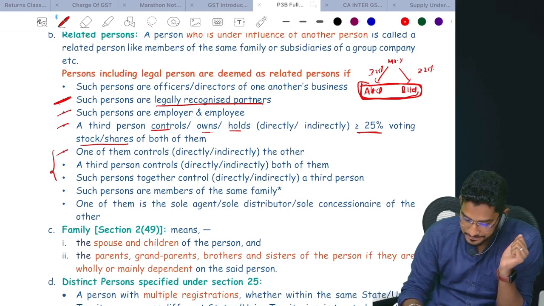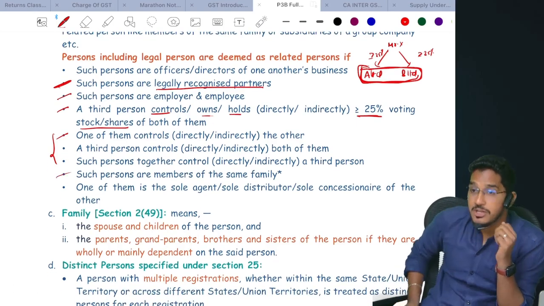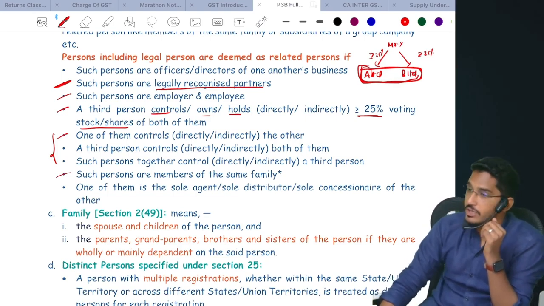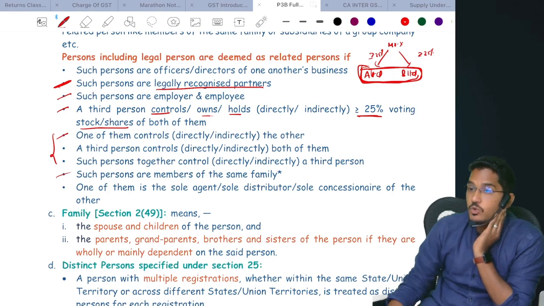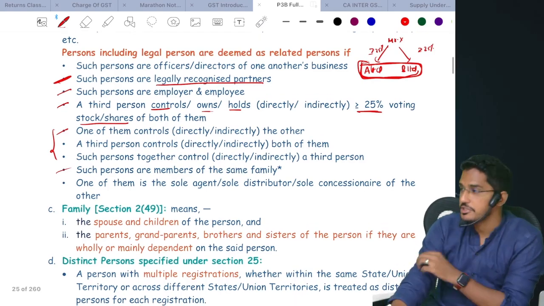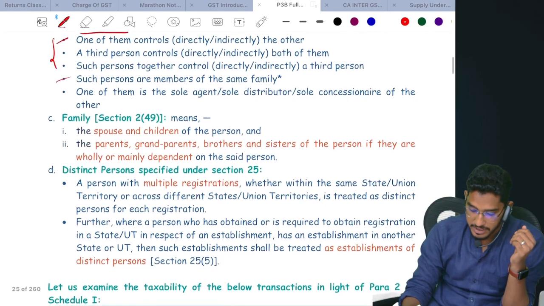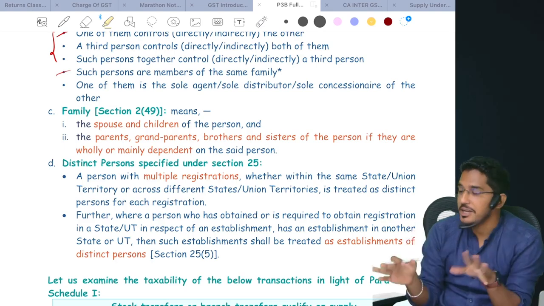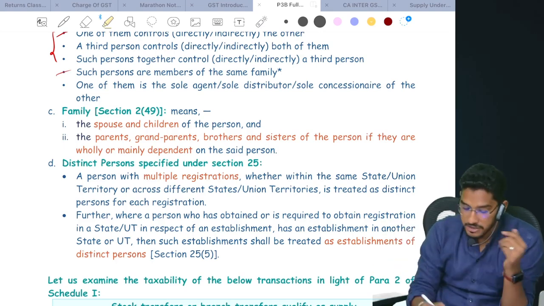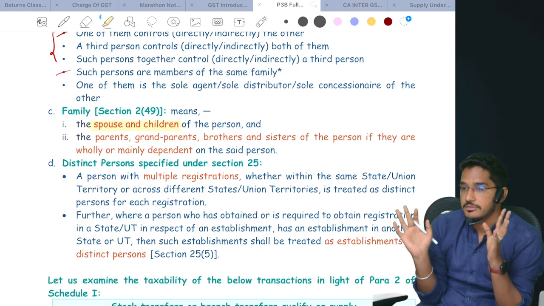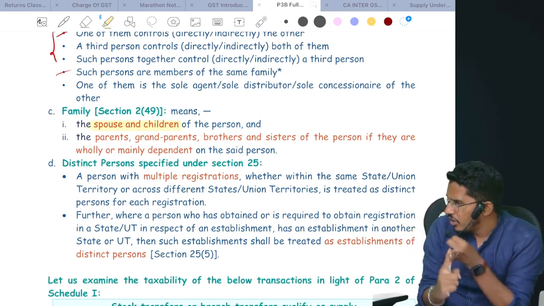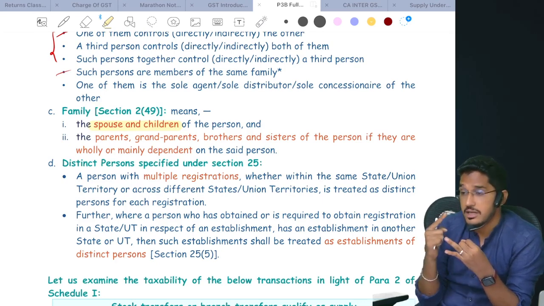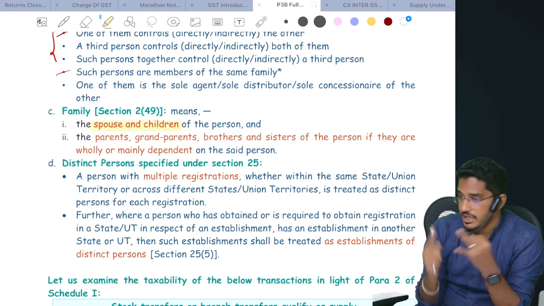Next one. Such persons are members of the same family. Now they are coming to the personal relation. Who will come in the family definition? Spouse, whether you agree or don't agree, whether they are dependent on you or not dependent on you, doesn't matter. Spouse and children, whether they are dependent or not dependent, doesn't matter. Always spouse and children will be considered as part of the same family. They will be related.